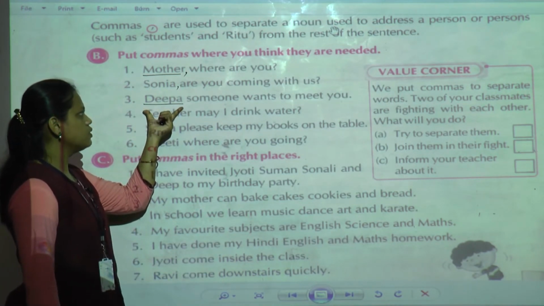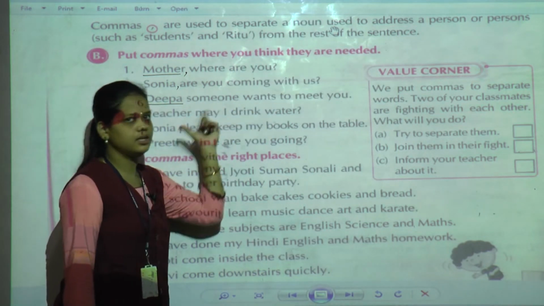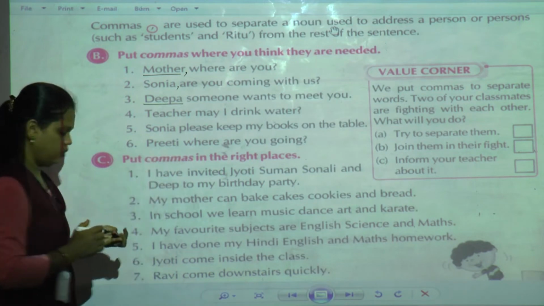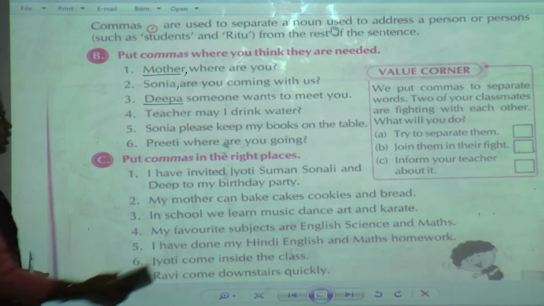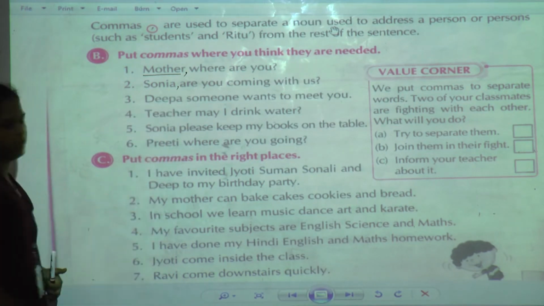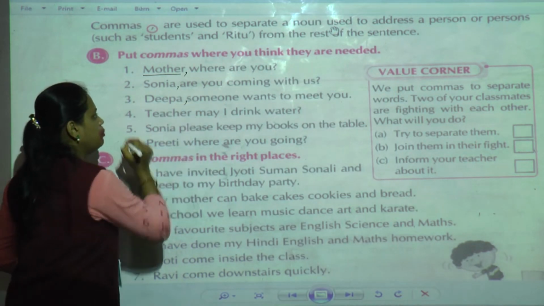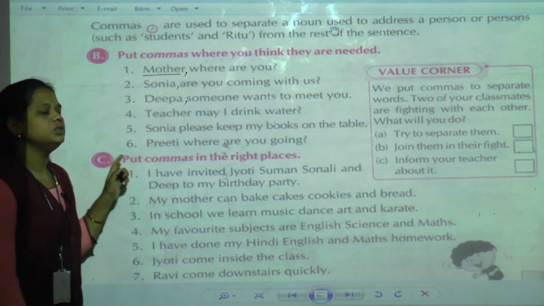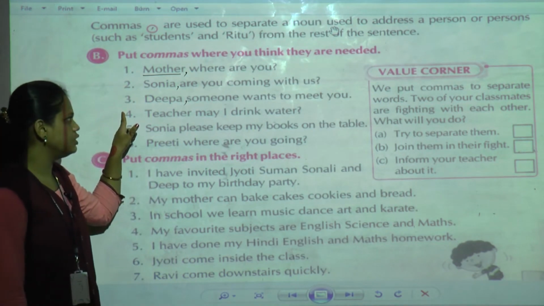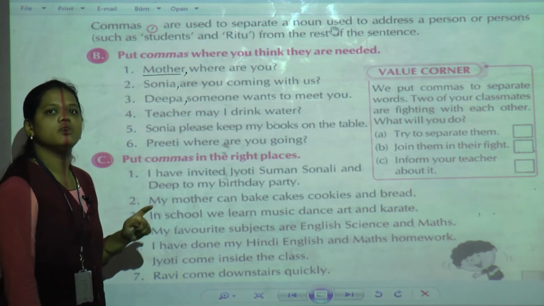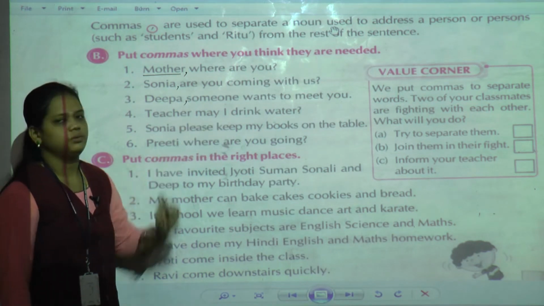This noun we have to separate from the rest of the sentence, so we use a comma. We put the comma after Deepa. The pronunciation of this sentence is like this: Deepa, someone wants to meet you.